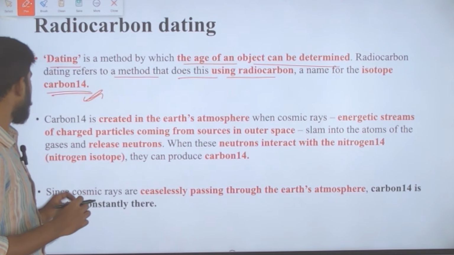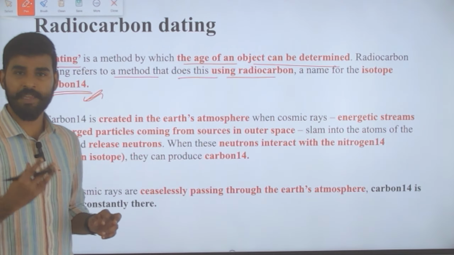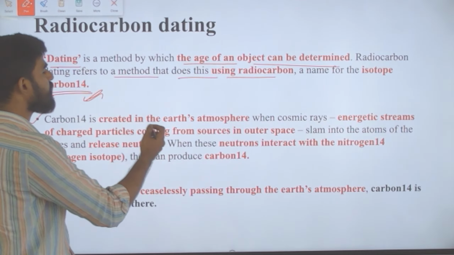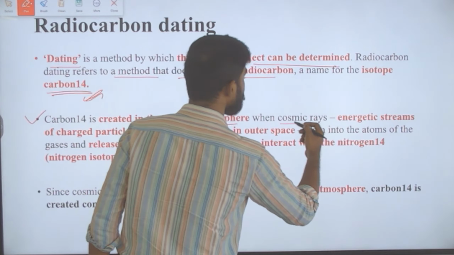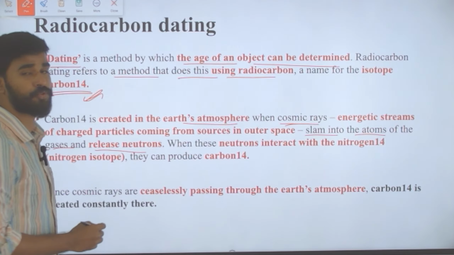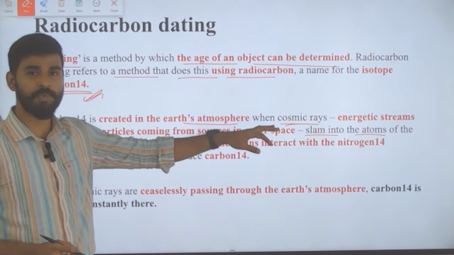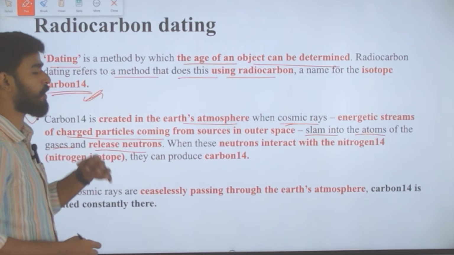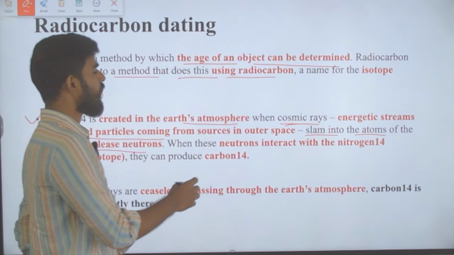So how is this radiocarbon created in Earth's atmosphere? It is created when cosmic rays slam into the atoms of gases and release neutrons. What are cosmic rays here? They are energetic streams of charged particles coming from sources in outer space.